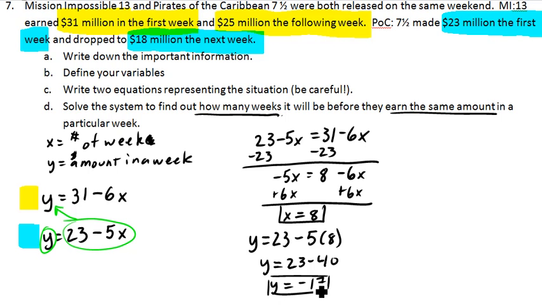And so we would have to make the assumption that each week they make this much money. As the weeks pass, they do get closer and closer together. But it's going to take 8 weeks before they make the same amount, and they're definitely not going to go into negatives. And so we will have to say reasonably they will never make the same amount in a particular week. Because once they get down to 0, they're going to stop.